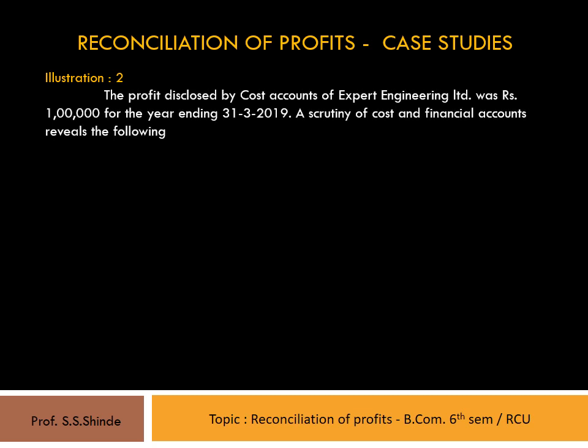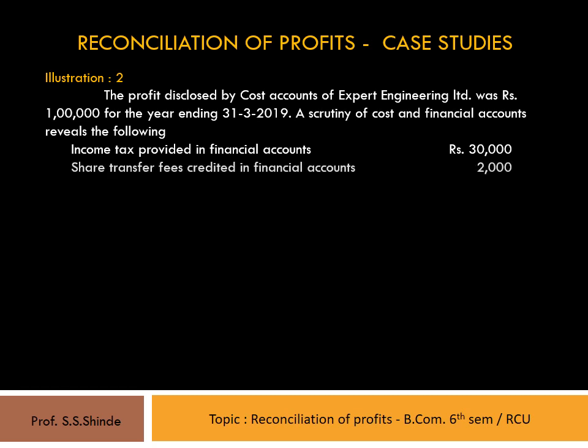The profit disclosed by cost accounts of Expert Engineering Limited was rupees 1 lakh for the year ending 31st of March 2019. A scrutiny of cost and financial account reveals the following. Income tax provided in financial accounts rupees 30,000. Share transfer fees credited in financial accounts rupees 2,000.